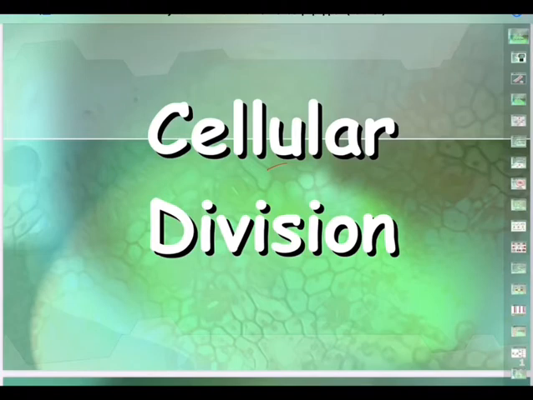We say such division is equal division, or mitosis. Mitosis is directly responsible for formation of tissues. It adds cells to the existing cells, number 1. Second, if there is any damage to the cells, repair of damage can take place through this.